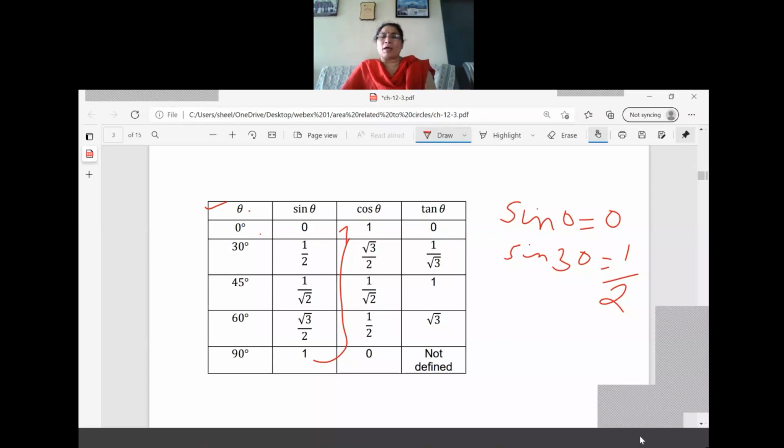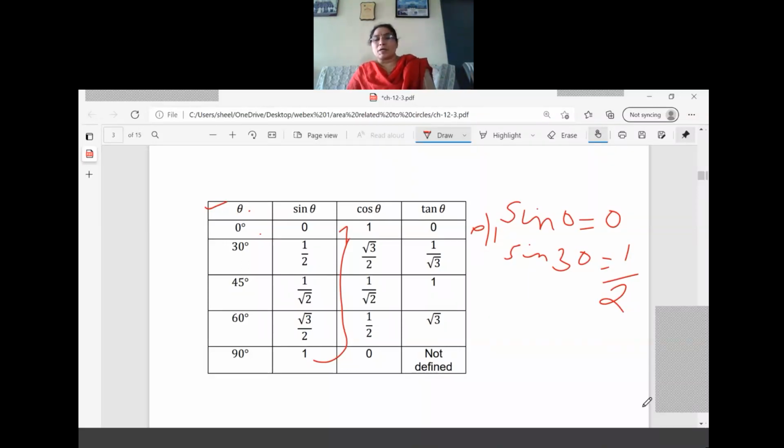Once you learn the sine values, you can write the cos values in reverse order. So 0 to 1 is the sine value, and the cos value is 1 to 0. Once you have learned sine and cos, just take the division: 0 by 1, so you will get 0. Then 1 by 2 divided by the cos value, root 3 by 2, that is 1 by root 3. So you must learn this table by doing sums, and you know this topic comes in MCQ pattern only. When you apply this type of formula, it will be easy to solve.